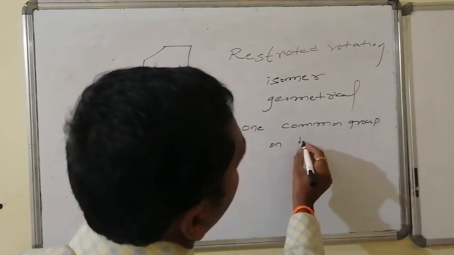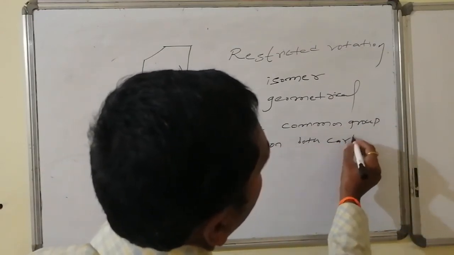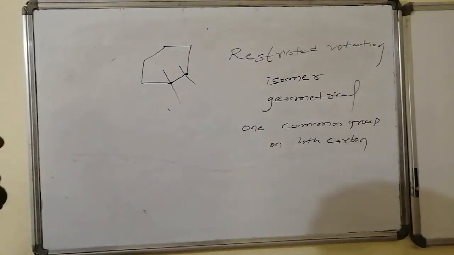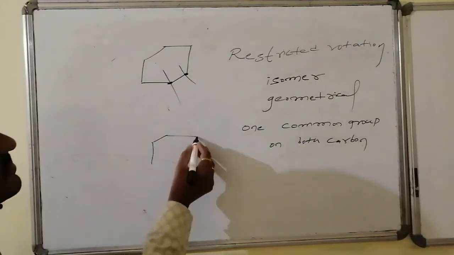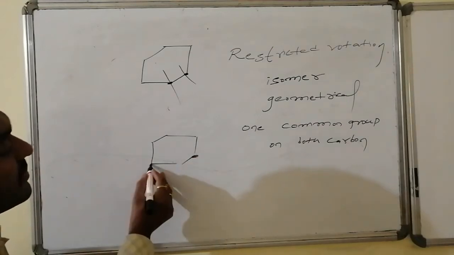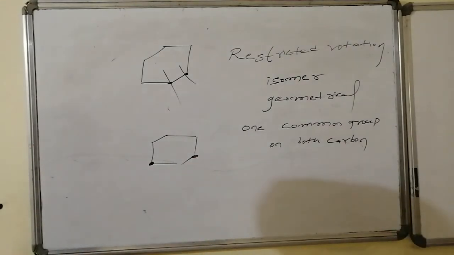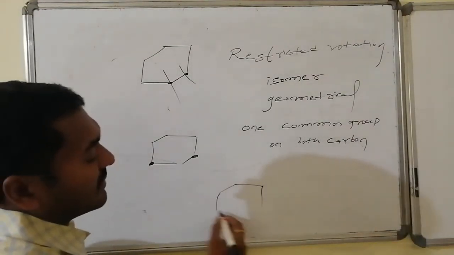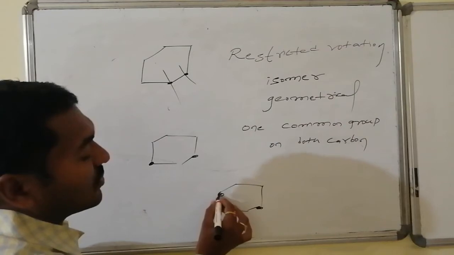Whereas this isomerism is not restricted to adjacent carbons. I can take from this ring system the first carbon atom and the third carbon atom also. With respect to these groups, I can claim cis-trans isomerism. I can also take the first and the fourth carbon atoms.